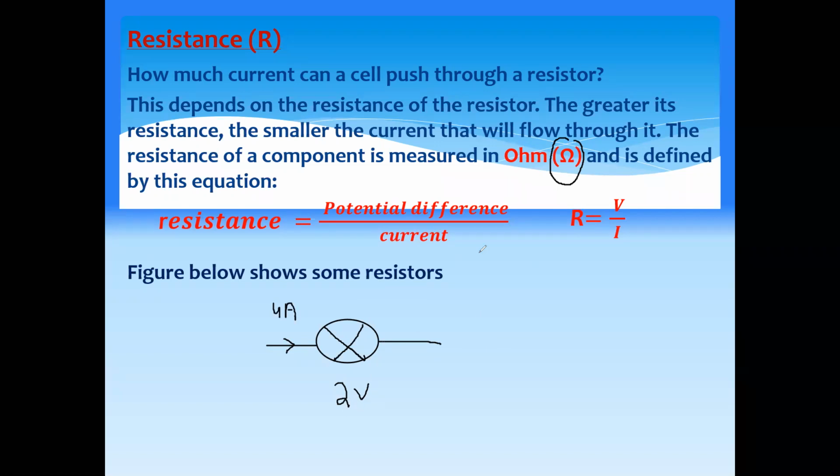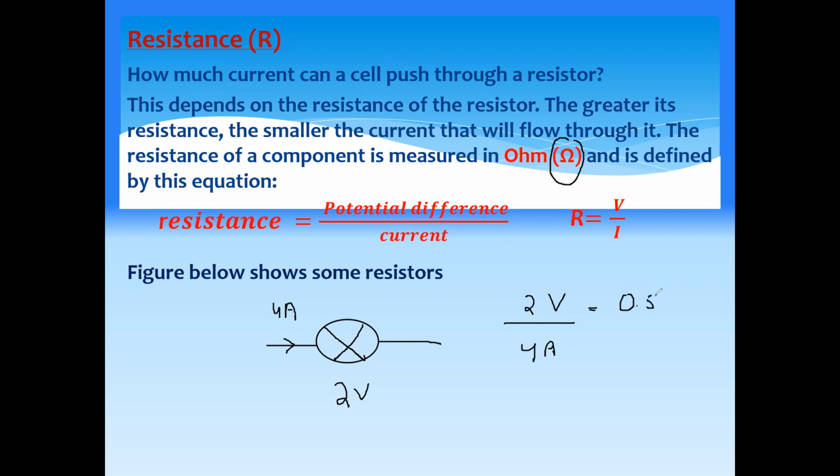Resistance is voltage divided by current. So the voltage or potential difference is 2 and the current is 4. So 2 divided by 4 is equal to 1 by 2 or half, or you can say 0.5.